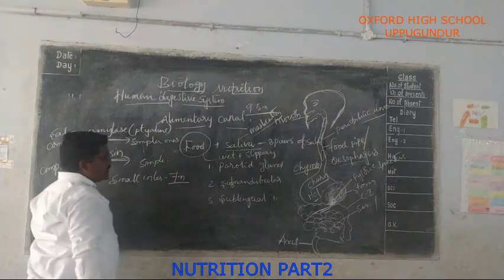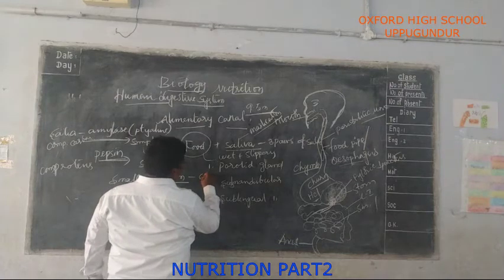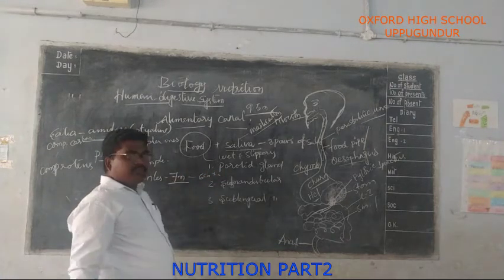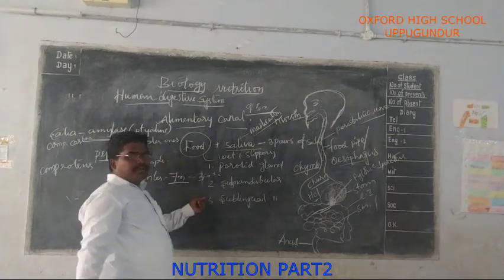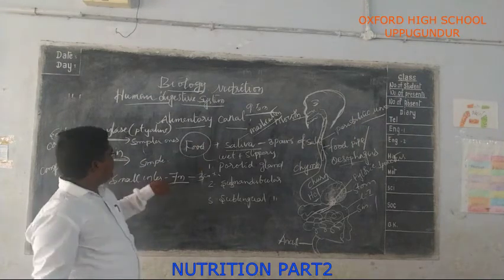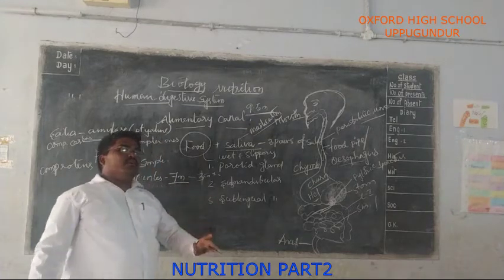How many meters? 7 meters in length and 3 centimeters in thickness. So the longest part of the alimentary canal is the small intestine, which is 7 meters in length and 3 centimeters in width.